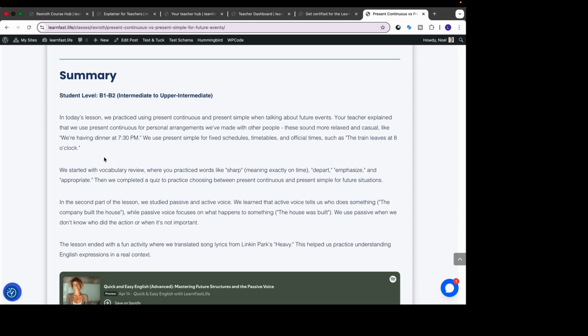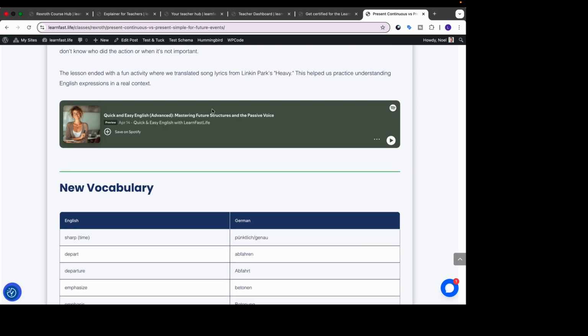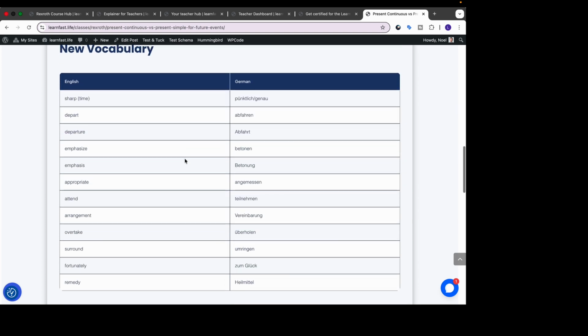So here's firstly the intelligent summary. It gives us a quick intelligent summary of what we discussed in the class, with a couple of things that came up, like sharp, depart and emphasize, and so on. The next thing that happens, I'm going to come back to this in a moment, is that we get vocabulary.